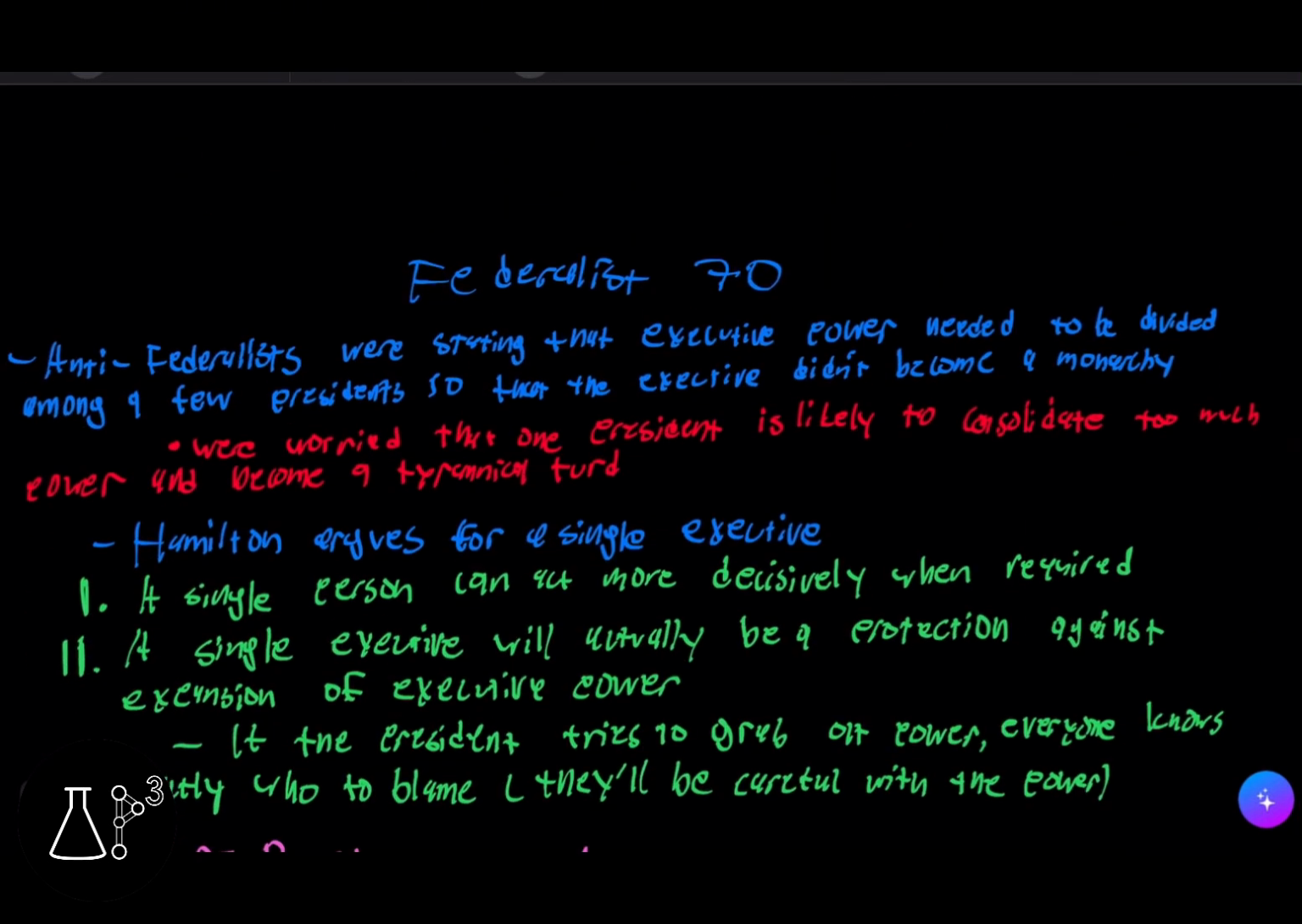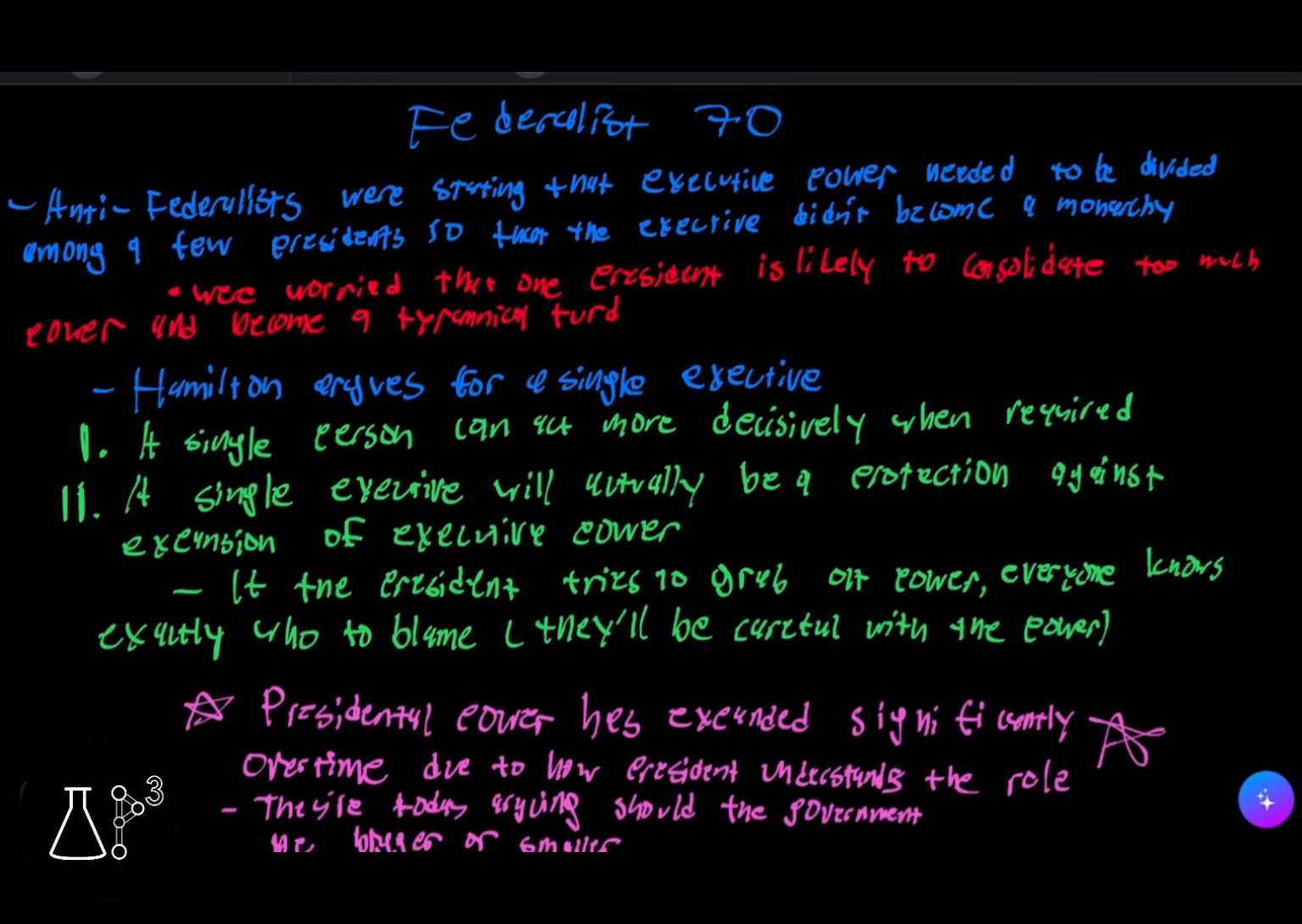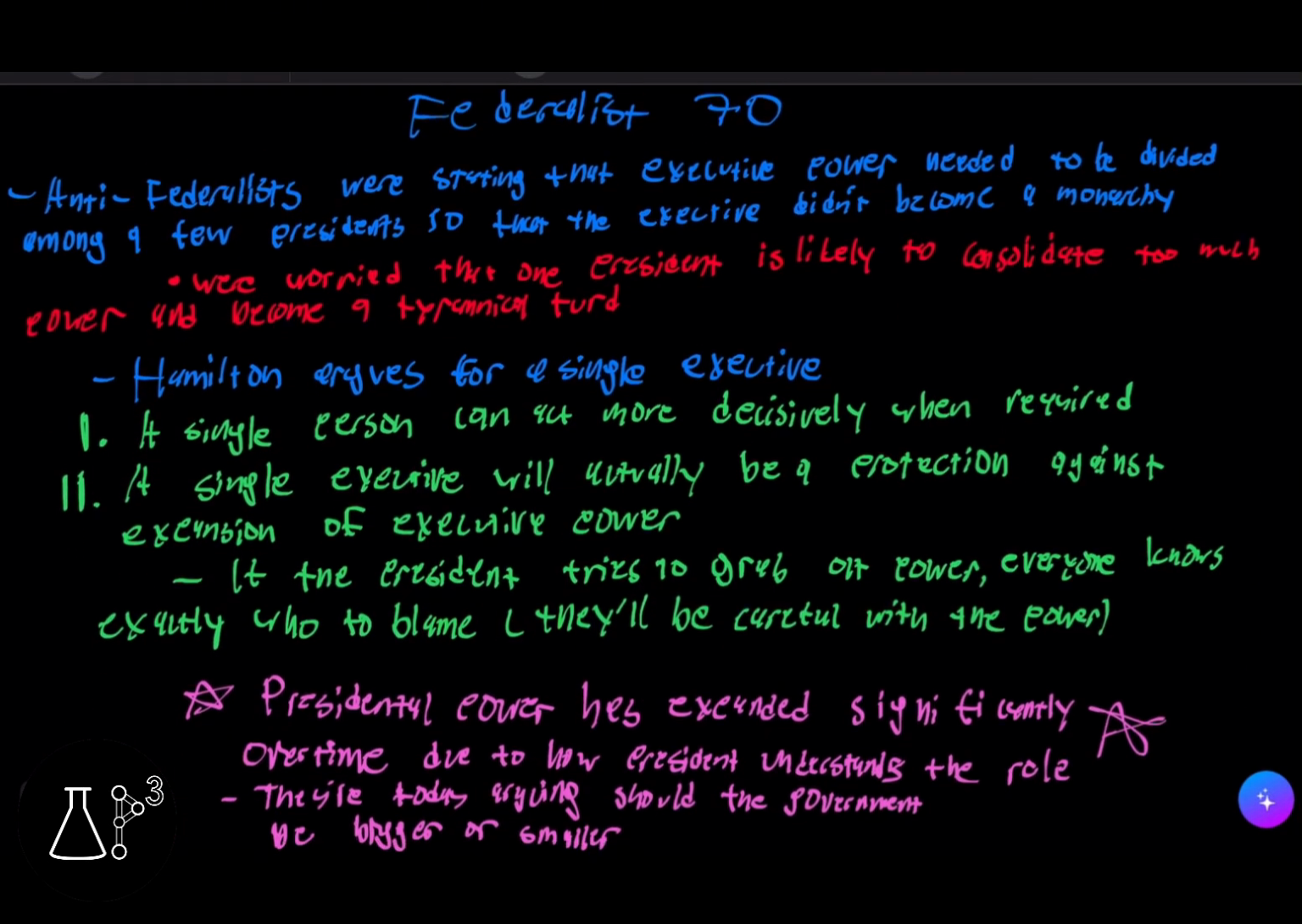And now we're going to go over Federalist 70. In Federalist 70, anti-federalists were stating that executive power needed to be divided among a few presidents so that the executive didn't become a monarchy. They were worried that one president is likely to consolidate too much power and become tyrannical.